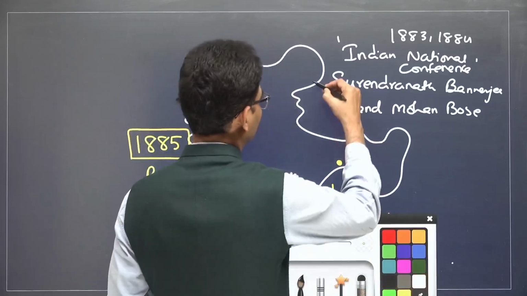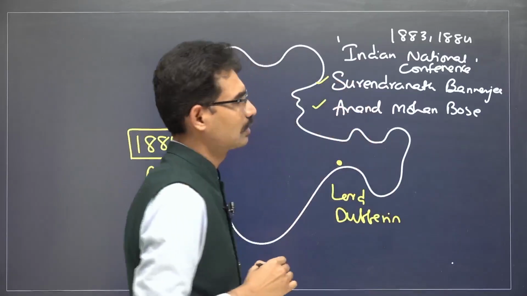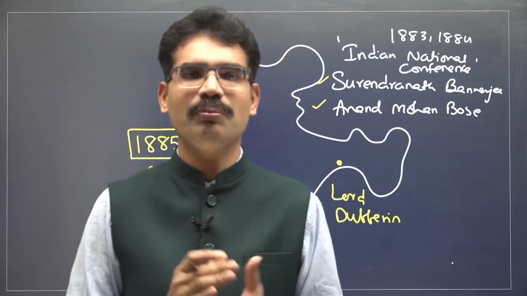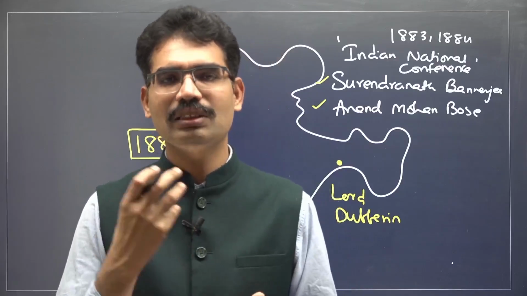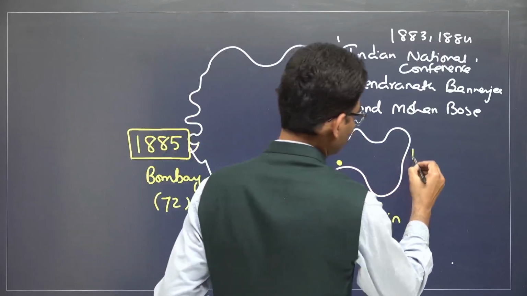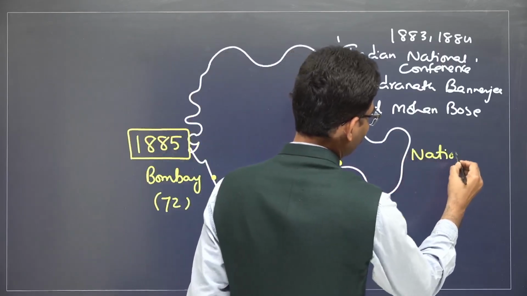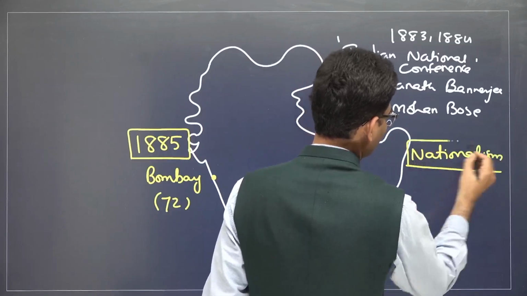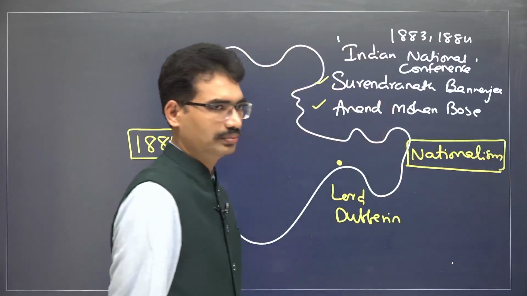Surendranath Banerjee, Anand Mohan Bose, Indian National Conference. In Bengal, they were already playing an important role in generating awareness among the public about nationalism. So they wanted the idea of nationalism to spread strongly across India.